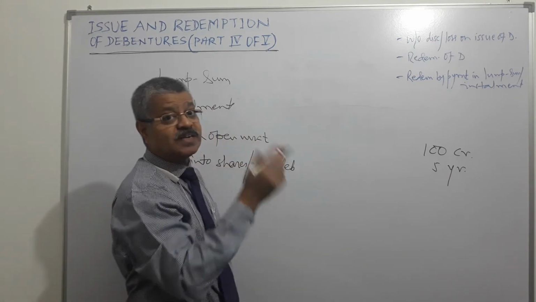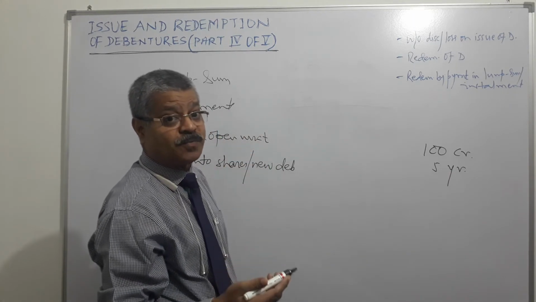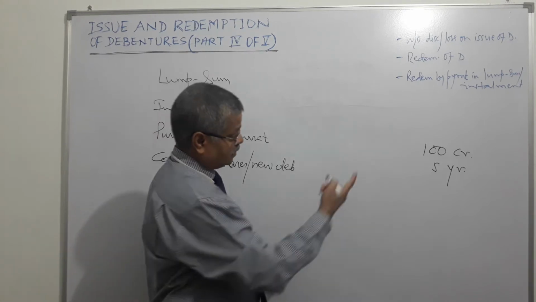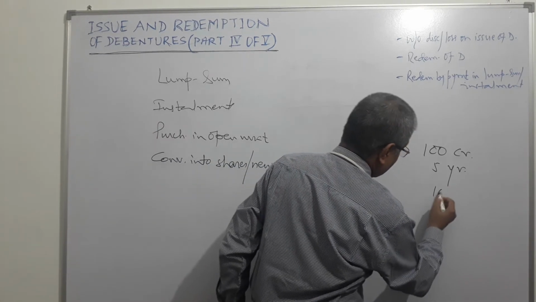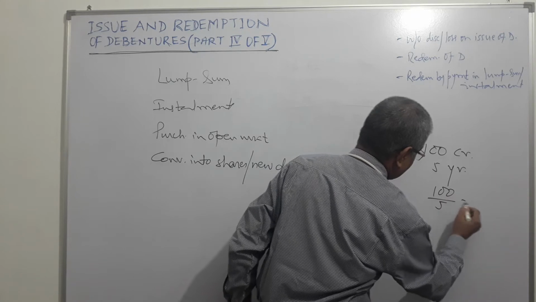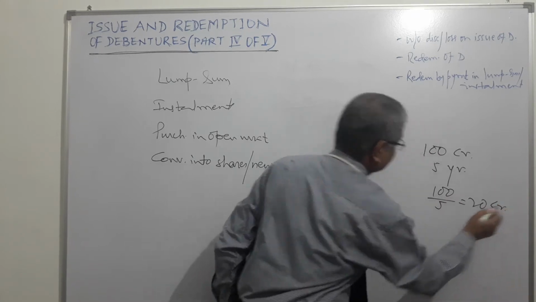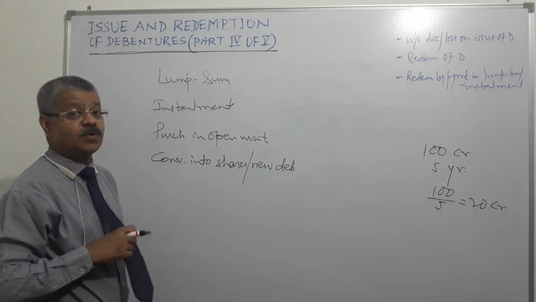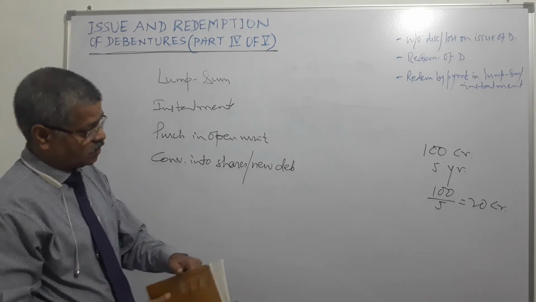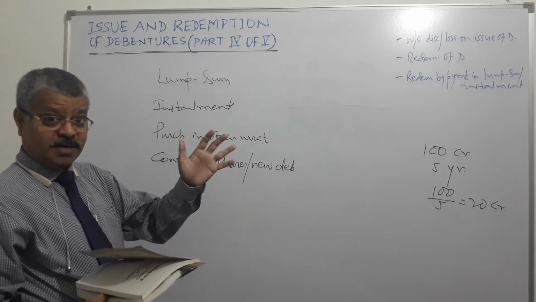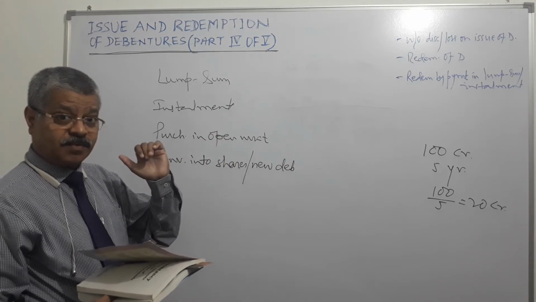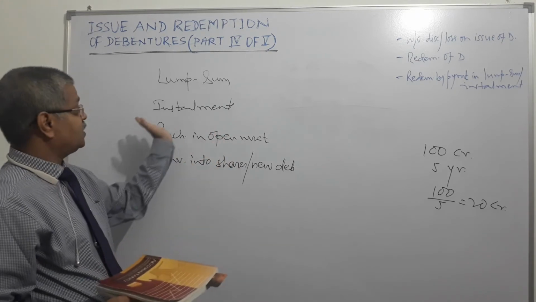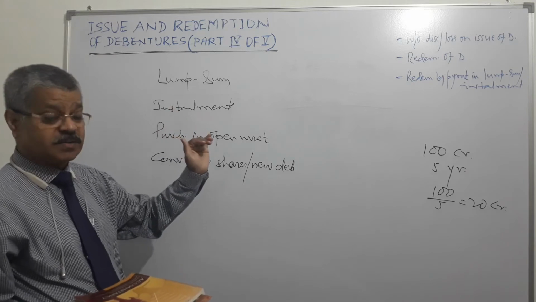The company is supposed to set aside a part of its profits every year. 100 crore divided by 5, 20 crore. So each year it will redeem debentures of 20 crores over a period of 5 years.